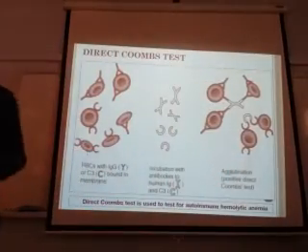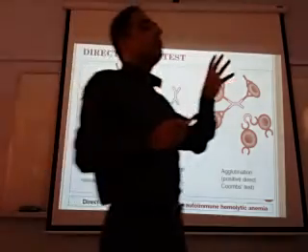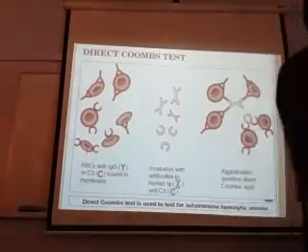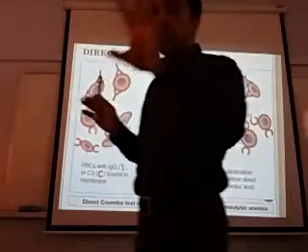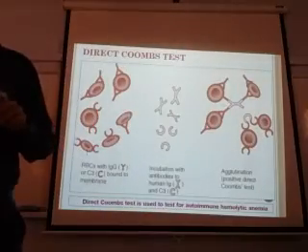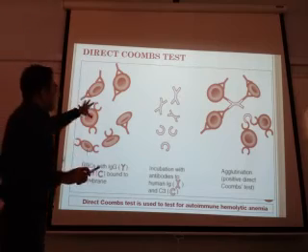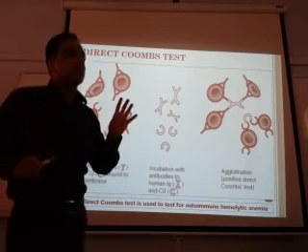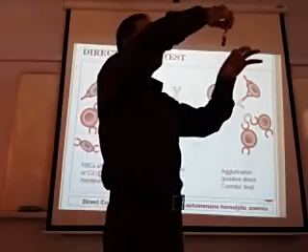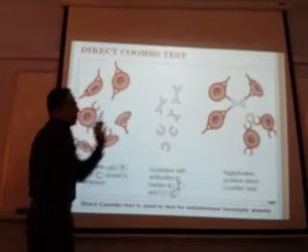Direct Coombs test is when you directly test the blood of the patient. Indirect Coombs test is when you test the plasma of the patient. Simple. Direct is the blood of the patient, and indirect is the plasma or serum of the patient. In the direct test you take the blood of the patient. It is used to detect autoimmune hemolytic anemias. So RBCs have already bound the antibodies like this. This is the RBC, and the antibody is bound.